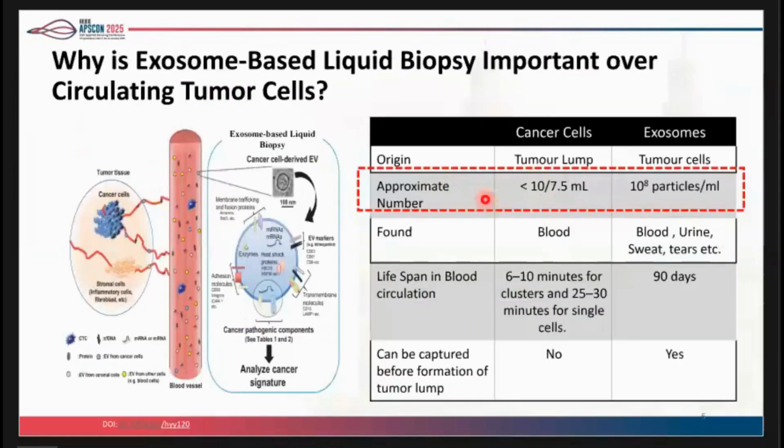Why is exosome-based liquid biopsy important over the circulating tumor cell? Circulating tumor cells are only found in the blood, and are rare, but exosomes are abundant in all the body fluids. CTCs enter the bloodstream only when cancer is well established, but exosomes enter even when there are few cancer cells. Every bunch of exosomes released by a particular cell will have some identification. If we capture the exosomes and find out their protein content, then we can tell which type of cancer is progressing.